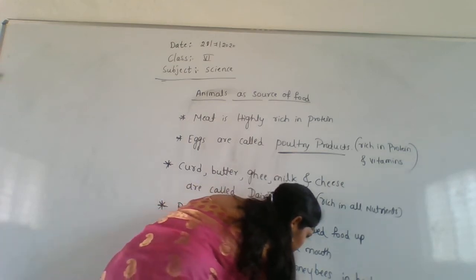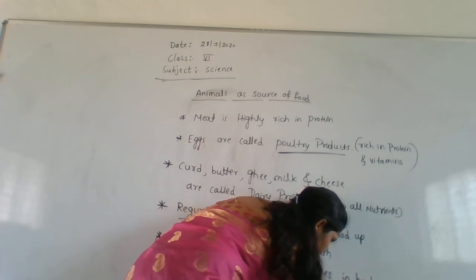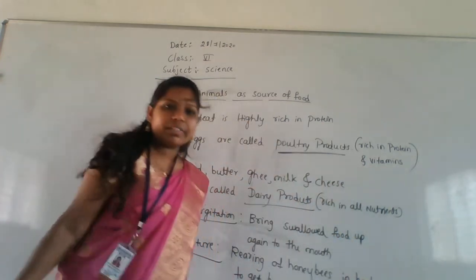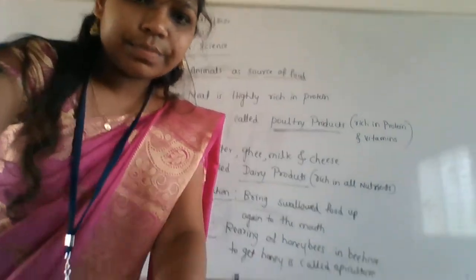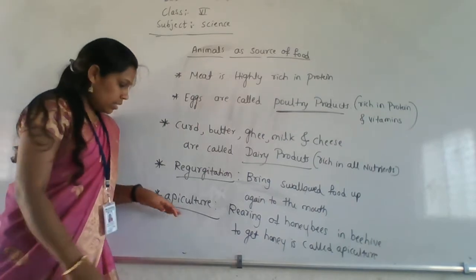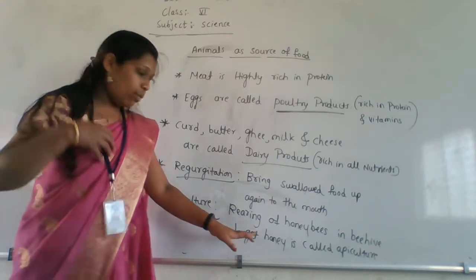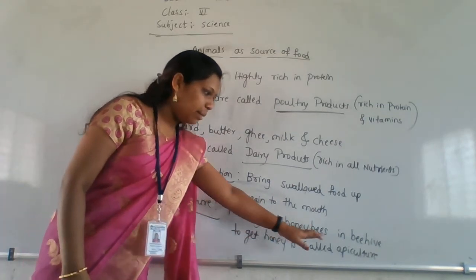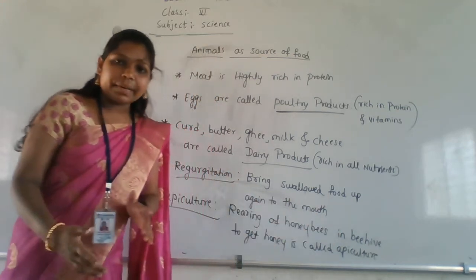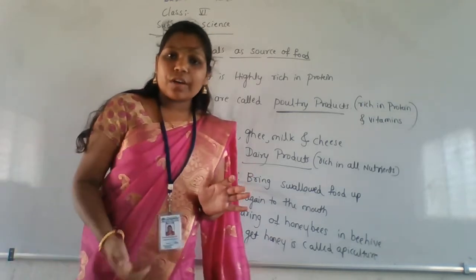I hope everyone is saying right. See here, apiculture is nothing but a what here? Rearing of honeybees in a beehive to get the honey is called as apiculture. Apiculture is rearing of honeybees.